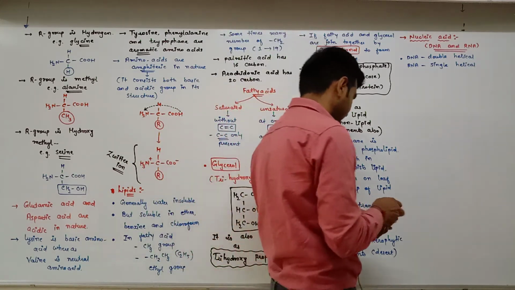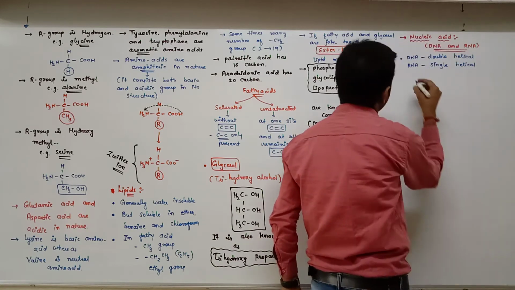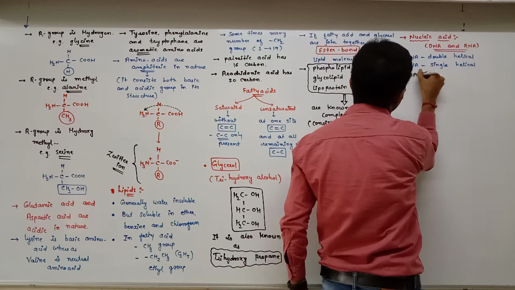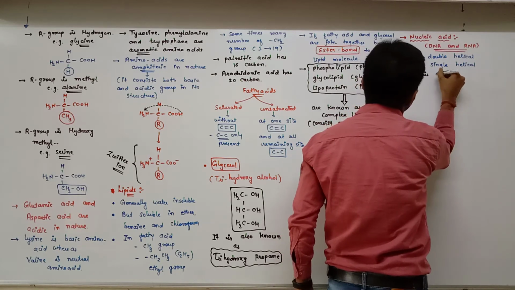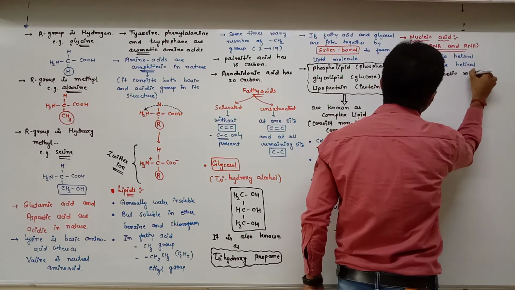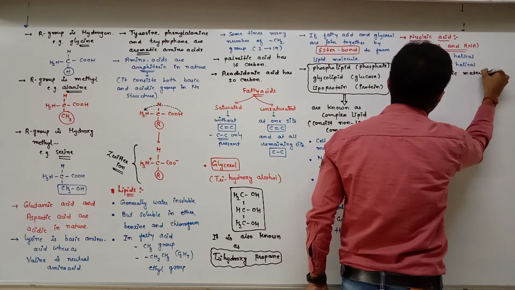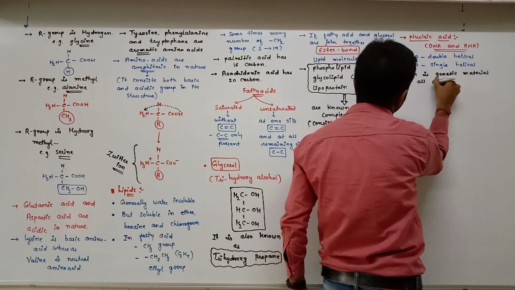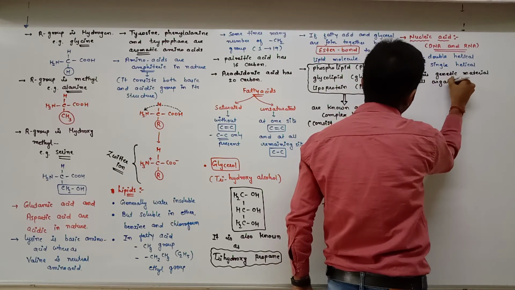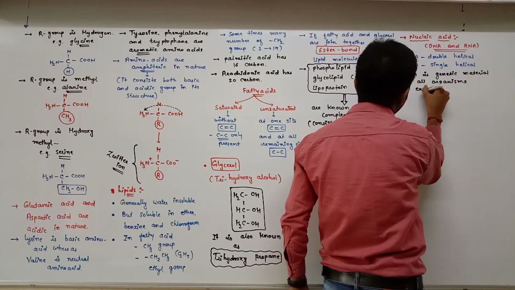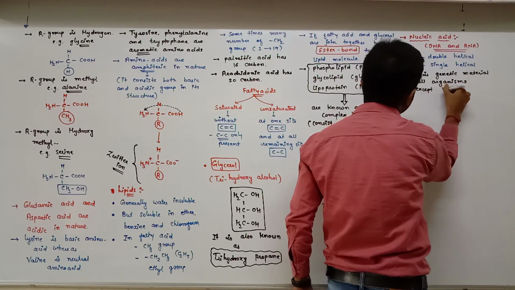Then DNA is the genetic material in all organisms except the virus.